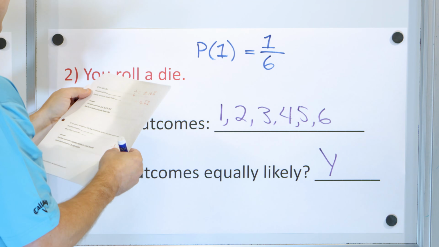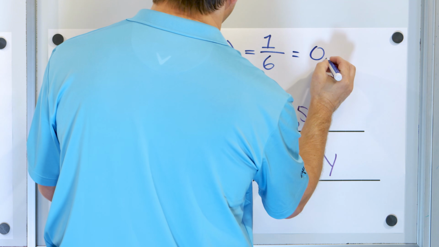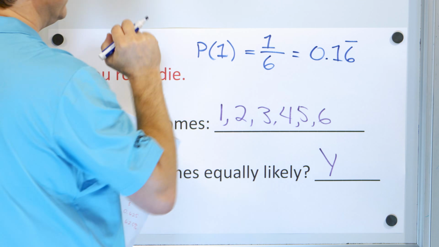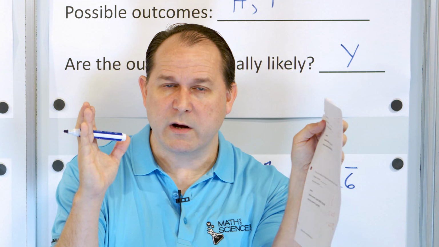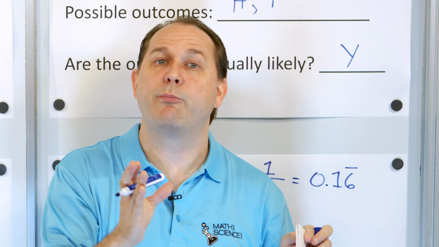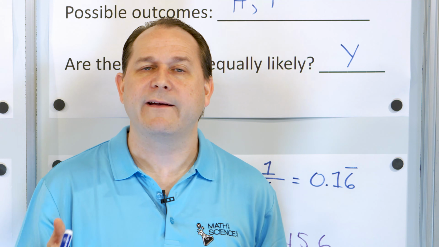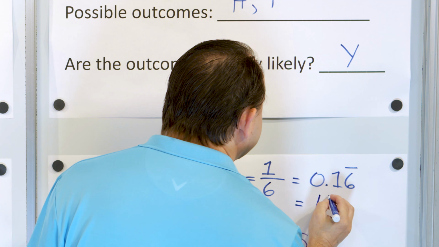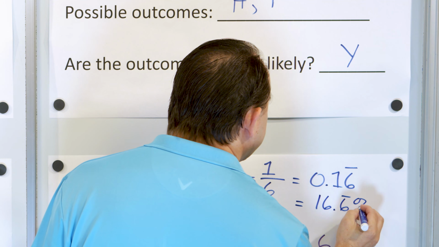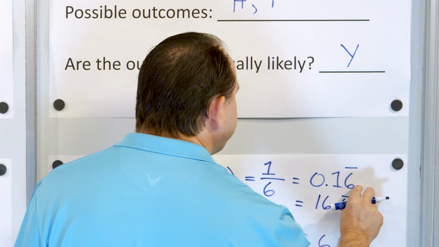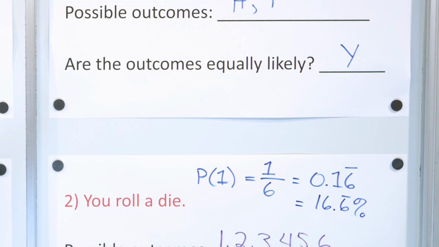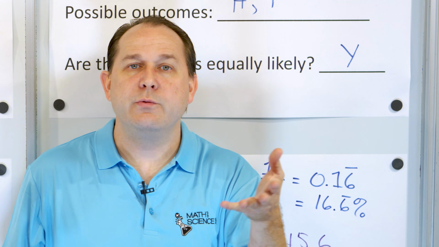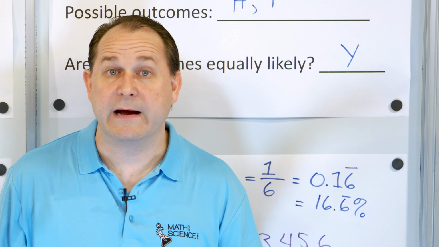Now, if you take 1 and you divide by 6, you're going to get 0.16 with a repeating bar on the 6, 0.1666666. So the probability between 0 and 1, remember we can express it as a decimal between 0 and 1, is 0.16 repeating, or you can express it as a fraction 1/6, or if you really want to express it as a percentage, multiply by 100, and you'll get 16.6 repeating percent, because don't forget the 6's are going on, so if you move the decimal 2 spots, you'll get 16.6%. So what it means is when you're going to a casino or just playing cards or whatever, if you roll a die, you expect to get a number 1 16.6% of the time, right?